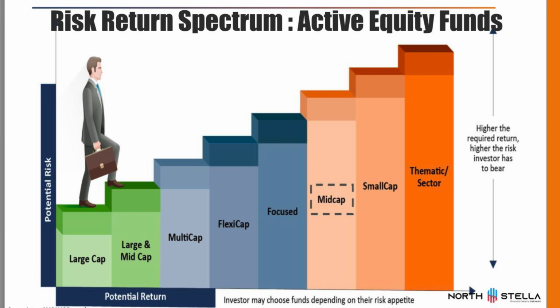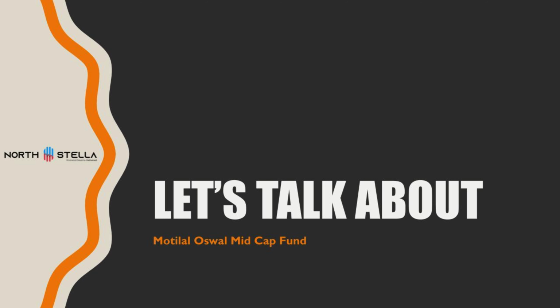In this slide, you can see the large cap has the lesser risk but provides lesser returns compared to any other category of equity fund. If you take a higher risk and invest in large cap and mid-cap companies, you will get better returns compared to large cap. Then there is multi cap, then flexi cap, then focused, and then comes the mid cap category. Mid cap has a higher risk and the potential to generate higher returns. The more risk you take, the more returns you will be able to get. If you are investing for more than 10 plus years, this mid-cap category should be a part of your portfolio. Now let's talk about Motilal Oswal Midcap Fund.